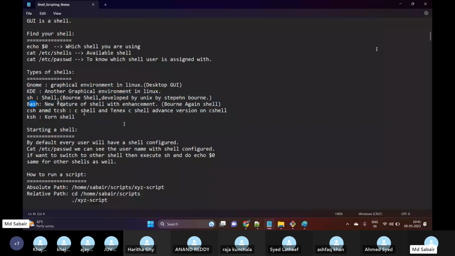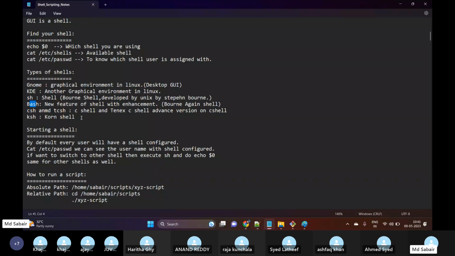So currently, if anyone asks in interviews whether you have worked on shell scripting or bash scripting, both are the same. As part of our training, we will be using bash scripting only, which is the advanced version of shell scripting. So always try to stick to bash scripting. If asked which scripting you have worked on, say you have worked on bash scripting.